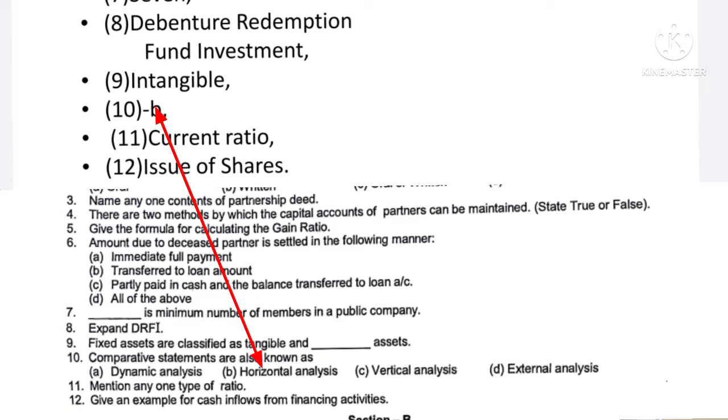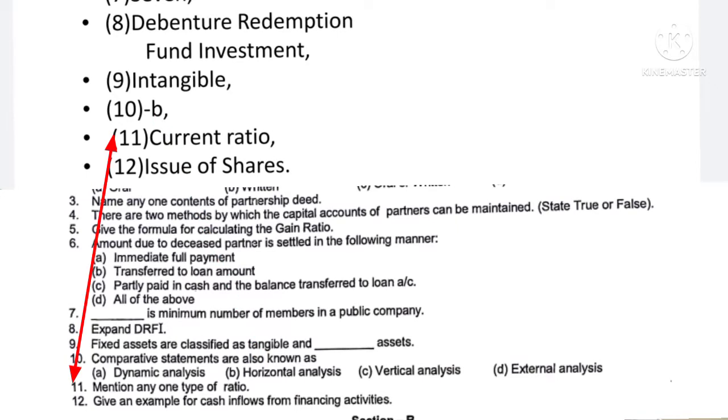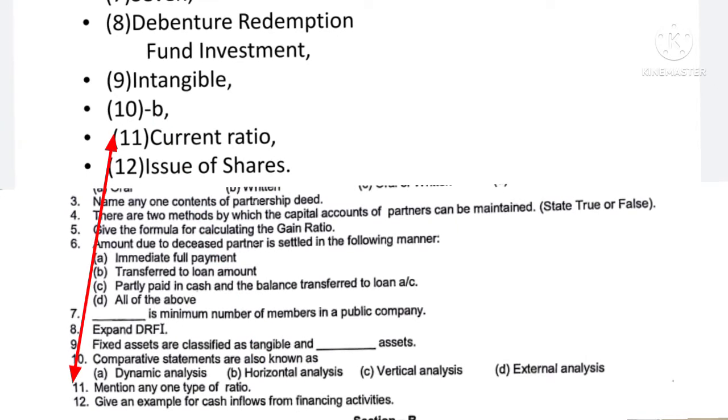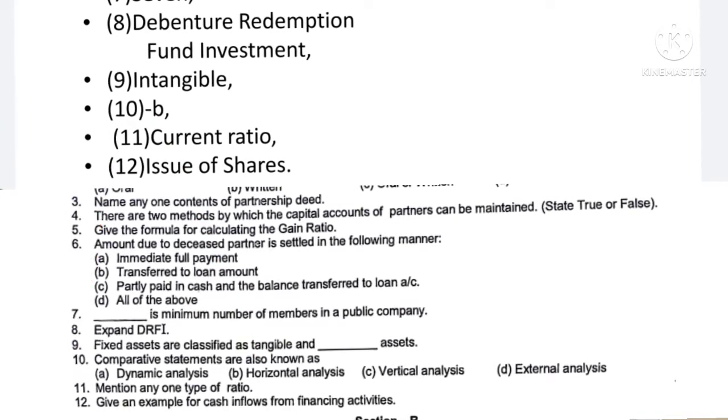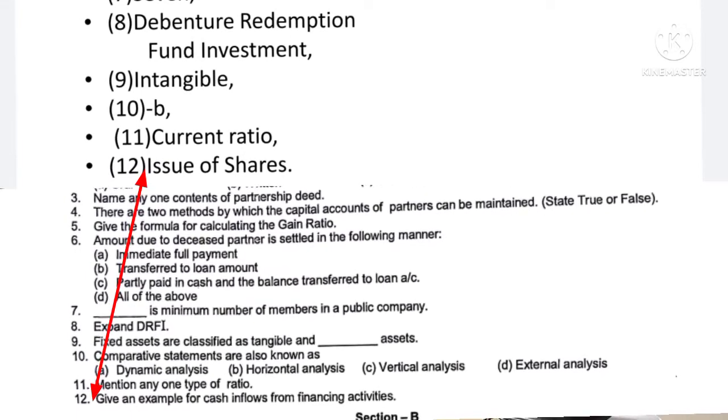Question number 10, comparative statements are also known as. Here 4 alternatives are given. The right answer is horizontal analysis. Question number 12 is, give an example for cash inflows from financing activities. Answer is issue of debenture or issue of shares. Any one you have to write.